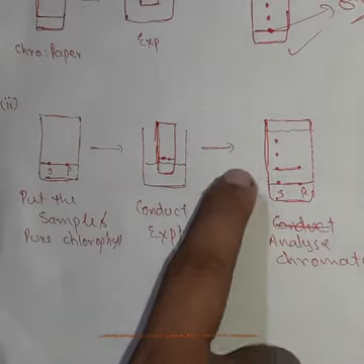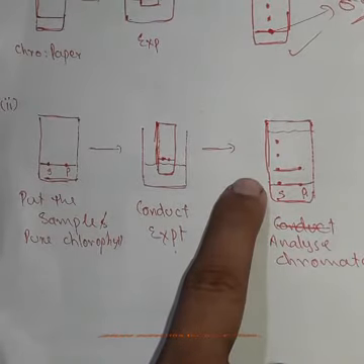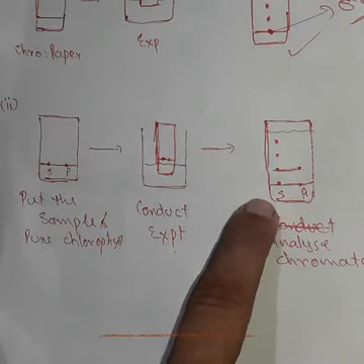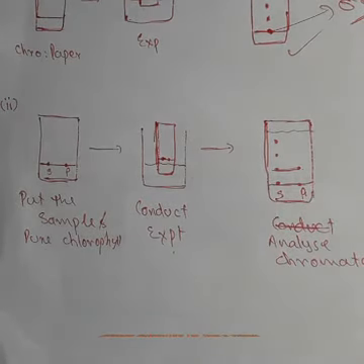There will be one spot in each of pure chlorophyll and green grass solution. It will be at the same level. It's showing that green grass solution contains pure chlorophyll. Clear?